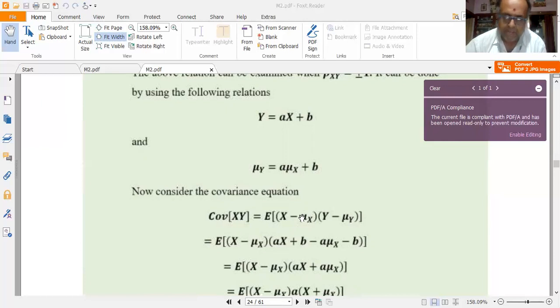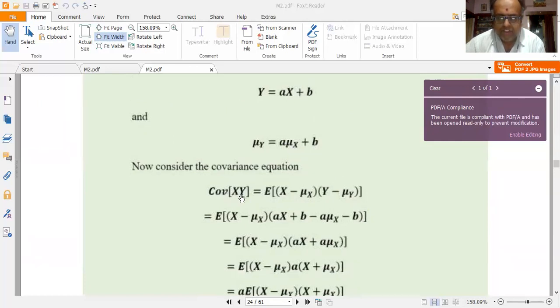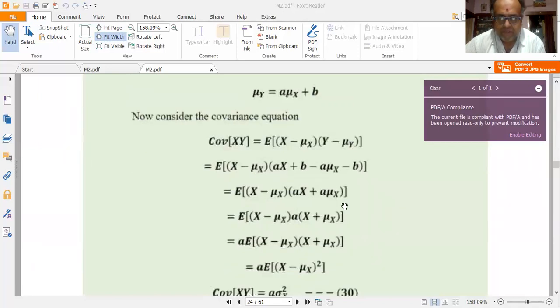You want to be a little bit careful here. Substitute y is equal to ax plus b, and also substitute the mean mu y is equal to a mu x plus b into the generic definition of the covariance. So y is getting replaced by ax plus b, mu y is getting replaced by a mu x plus b. By doing so, the covariance expression becomes the expected value of (x minus mu x) into ((ax plus b) minus (a mu x plus b)).